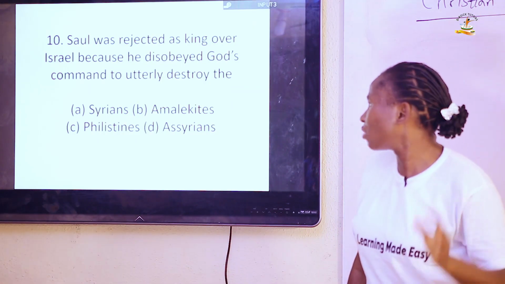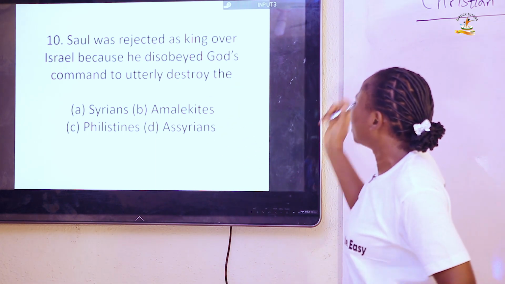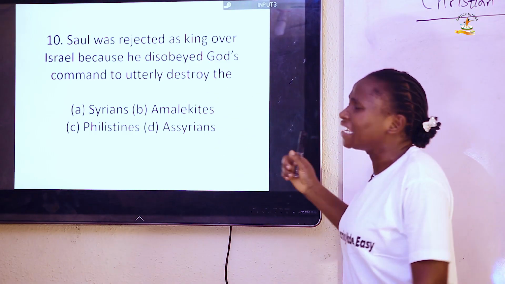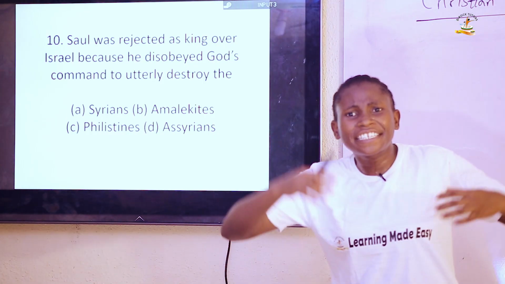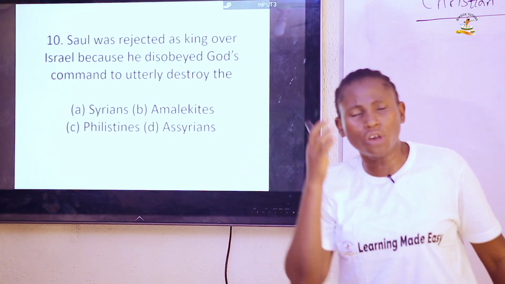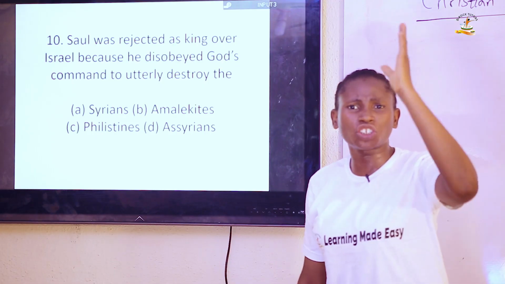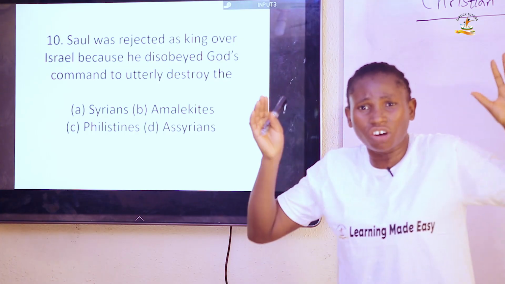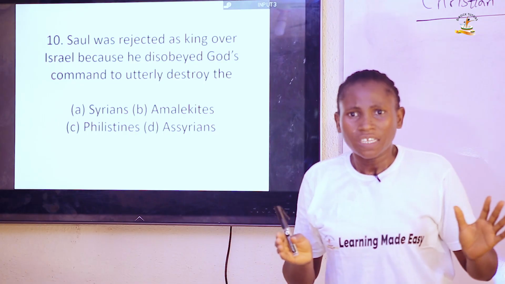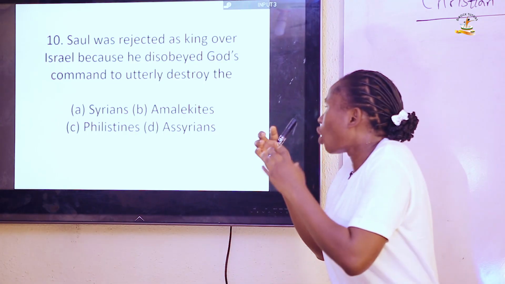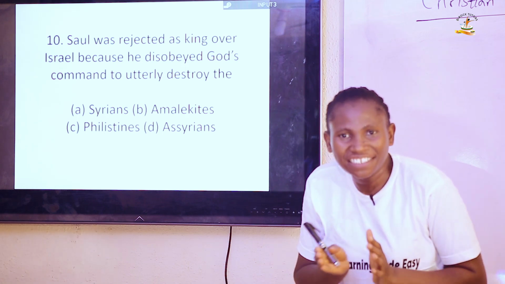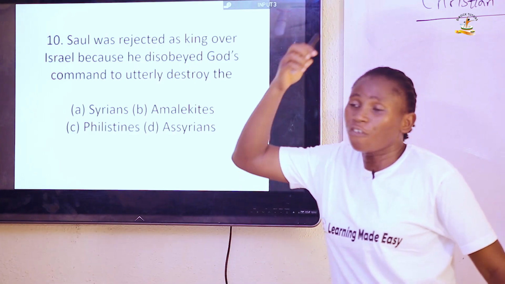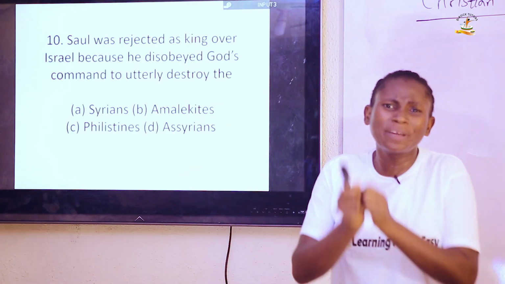So question 10. It says, Saul was rejected as king over Israel because he disobeyed God's command to utterly destroy. God gave a command through Samuel to Saul that he should go ahead and destroy the land of the Amalekites. It was meant to be a holy war. That means a total destruction. But Saul disobeyed God. He obeyed halfway, and half obedience is second to none. So therefore, the punishment for Saul was that the kingdom would be taken from his hand.